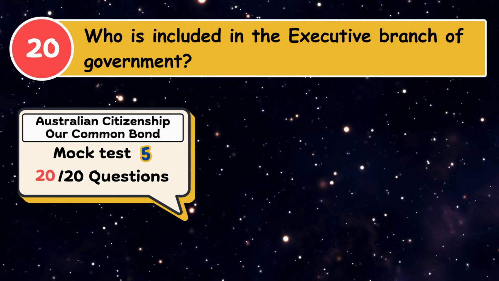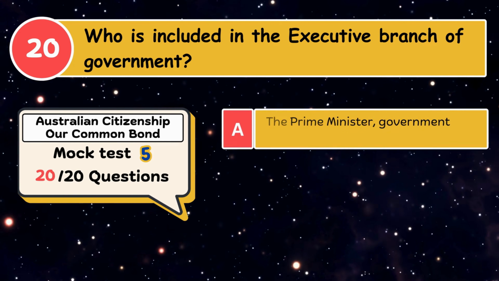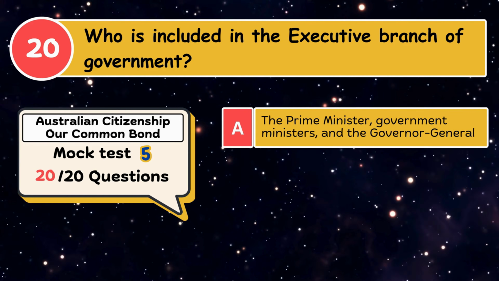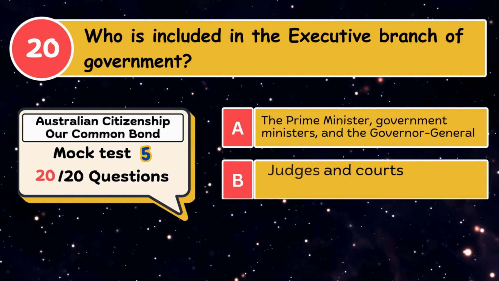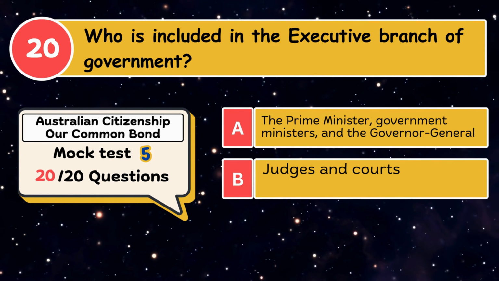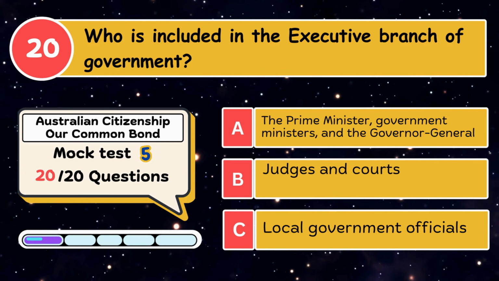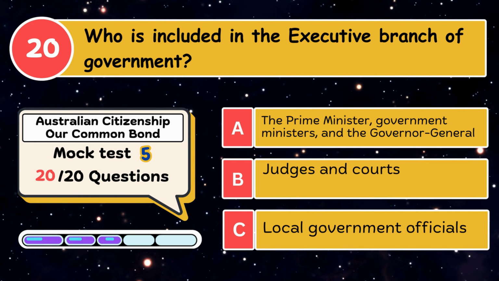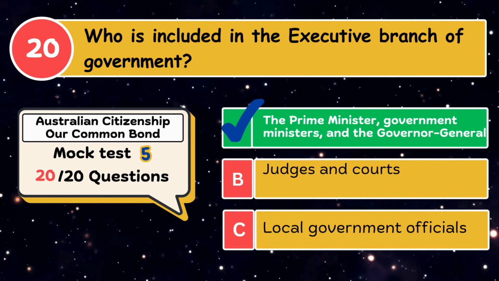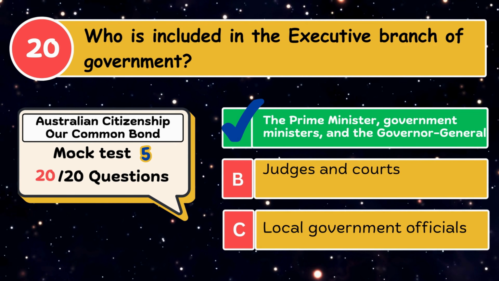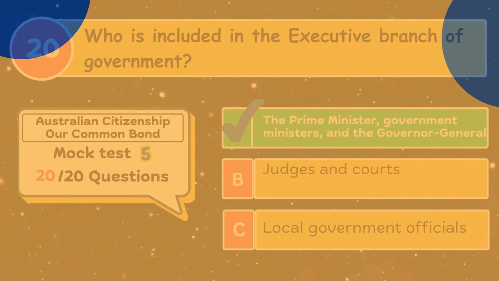Who is included in the executive branch of government? A. The Prime Minister, government ministers, and the Governor-General. B. Judges and courts. C. Local government officials. The correct answer is the Prime Minister, government ministers, and the Governor-General.